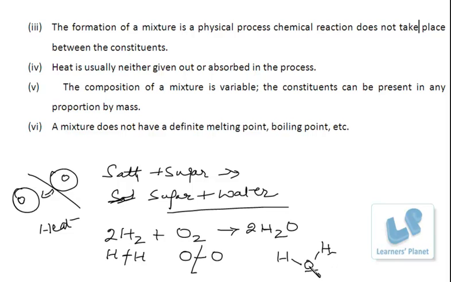Due to this force of attraction, what happens? Energy is released. So it depends on the net: if the energy released is more than the energy absorbed, then energy is released. The energy may be released or may be absorbed in a chemical process.